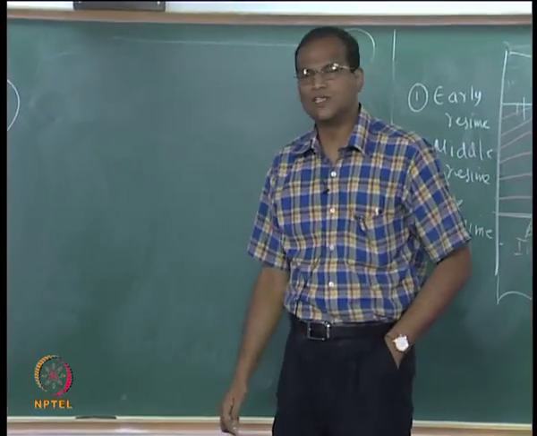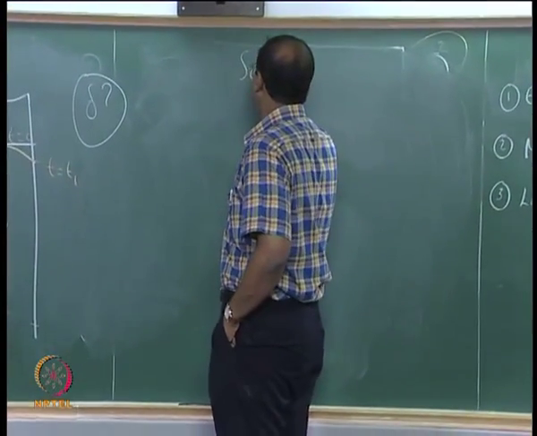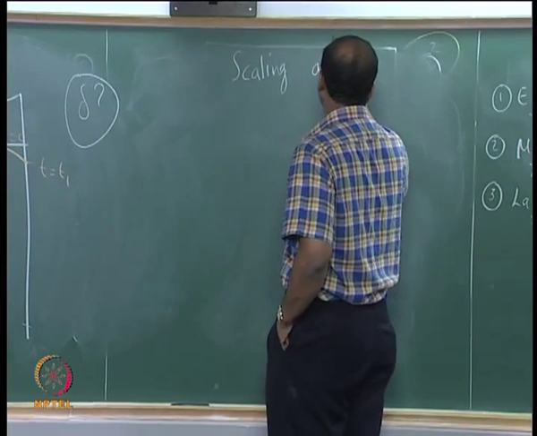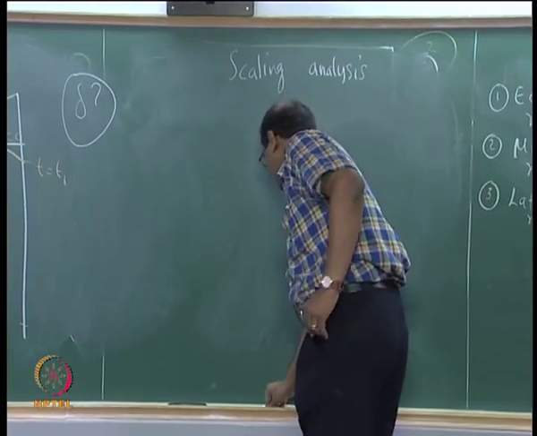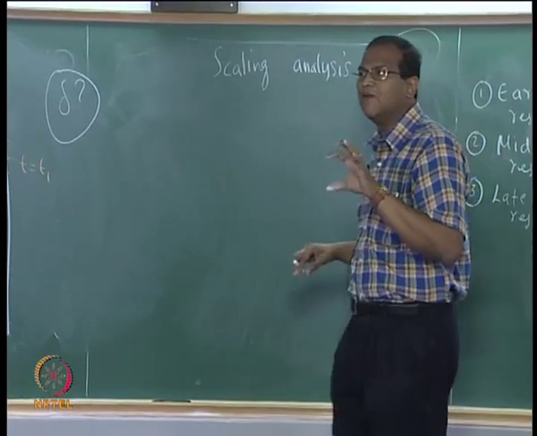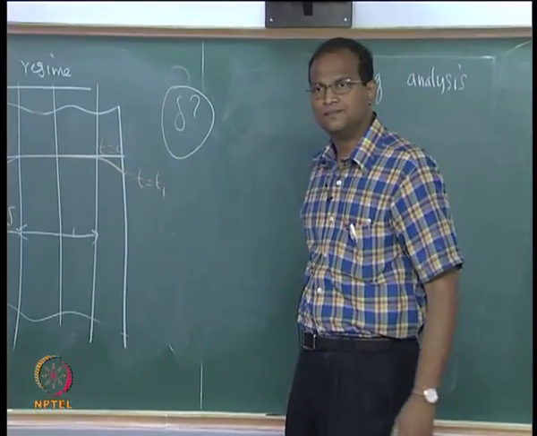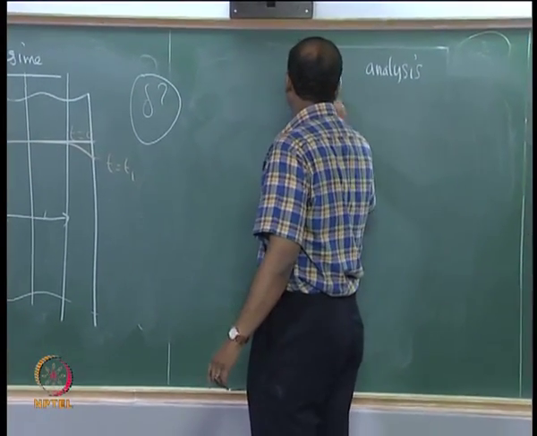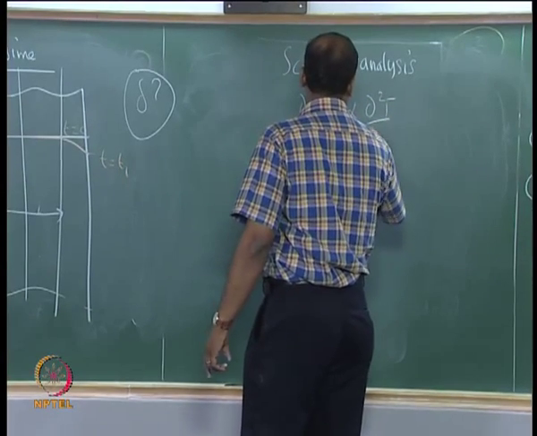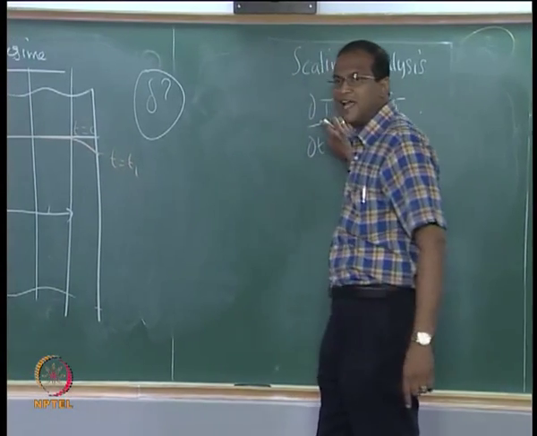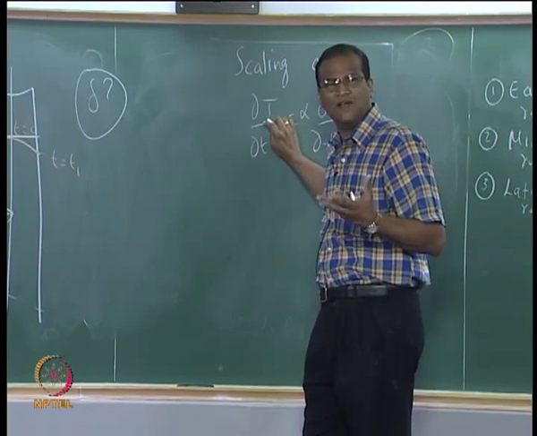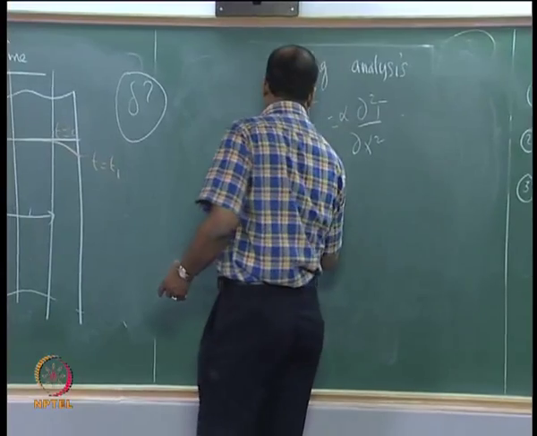So for this we have to do what is called scaling analysis. What is the scaling analysis? The governing equation is replaced by approximate terms. Okay. So I say, what is a good scale for delta T in the problem? Maximum delta T, what is Ti minus? Okay.